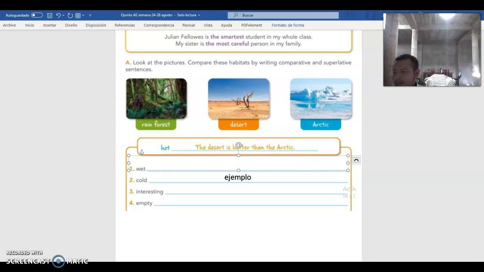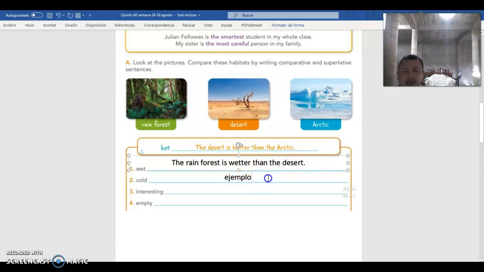Okay, so the first example I'm going to use is wet. Take a look at this one. I could say, the rainforest is wetter than the desert. And you need to put the period at the end also.